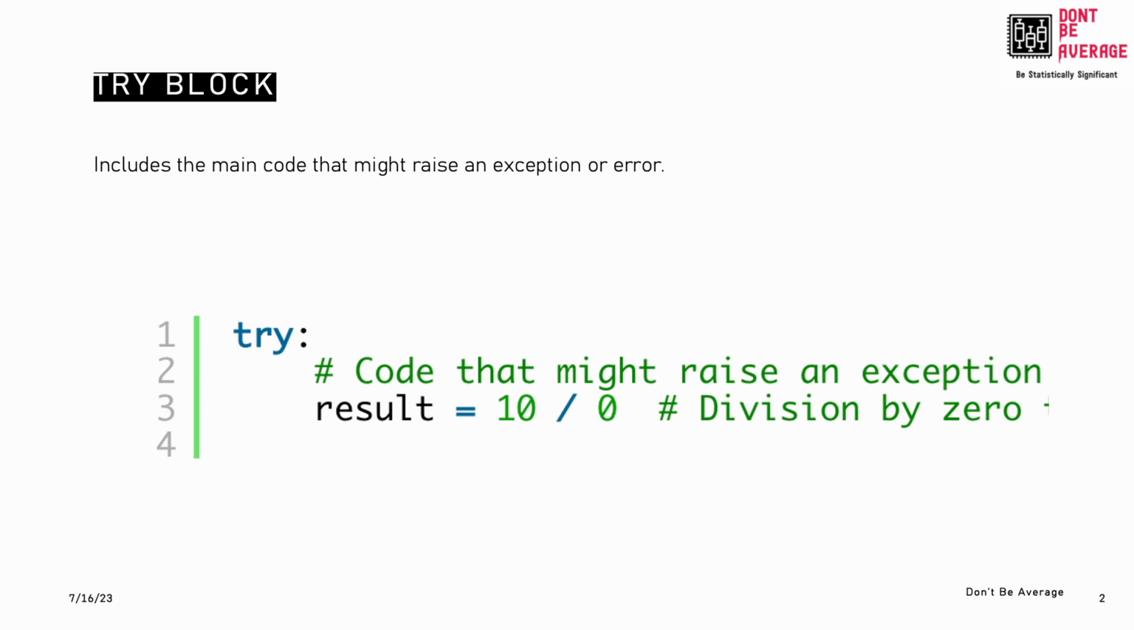So this try block is used to enclose the code that might raise an exception. In our case, in this example, you can see it's a division by 0. So this try block is where you expect a potential exception to occur.